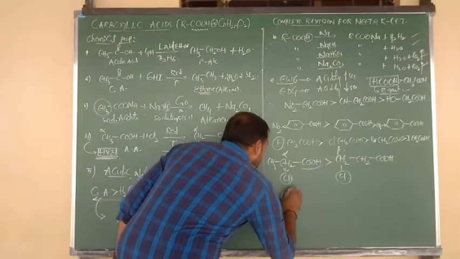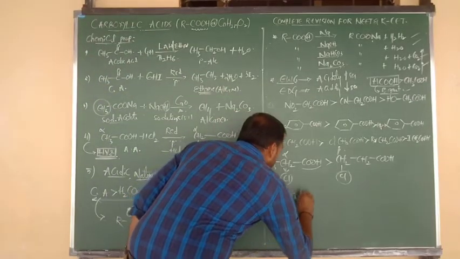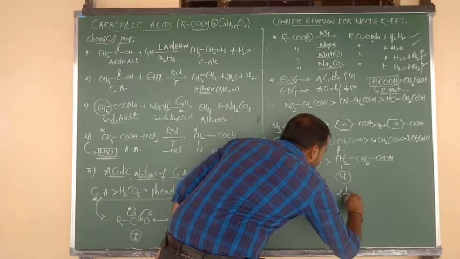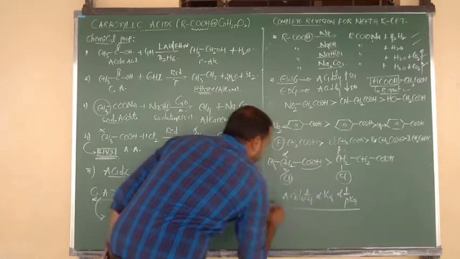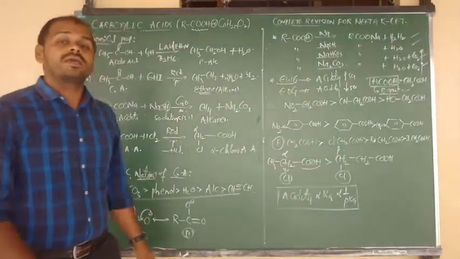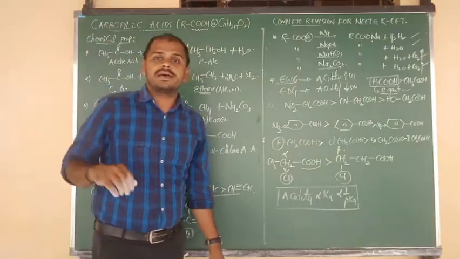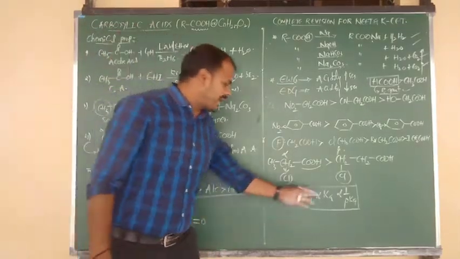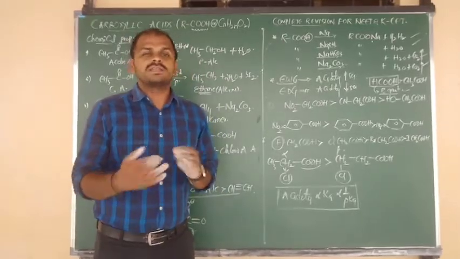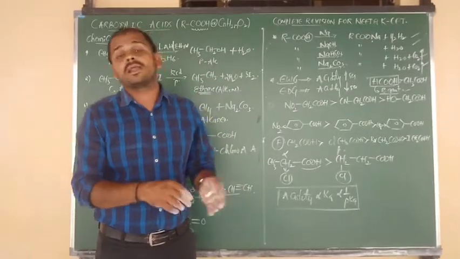And always try to remember one point. Acidity is directly proportional to Ka and inversely proportional to pKa. Many times questions are repeated. They will give you the Ka values or the pKa values, and ask which is more acidic, which is less acidic, which contains low Ka, which contains more pKa.